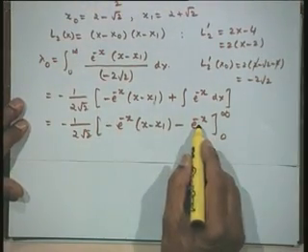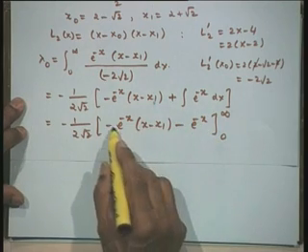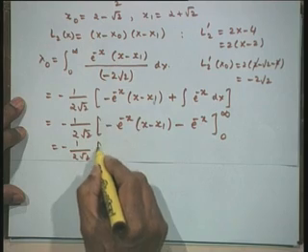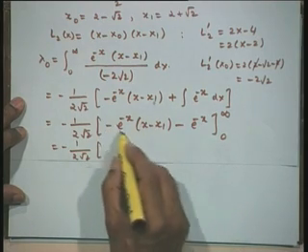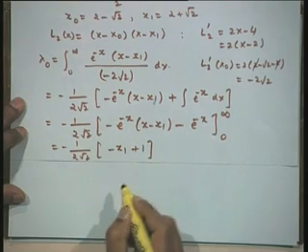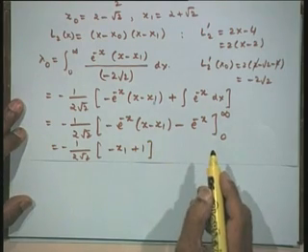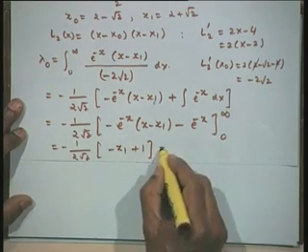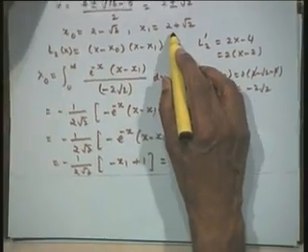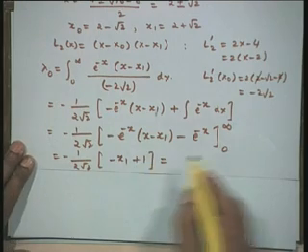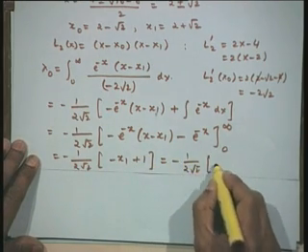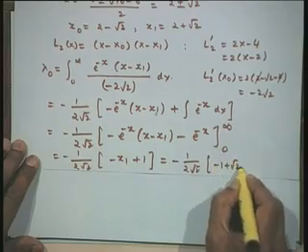At infinity both of them are zeros, and at the lower limit we will have here 1 upon 2 root 2, this is a plus sign. So, the minus x1 I will have, and this is plus 1 at the lower limit. So, x1 is, we have it here 2 plus root 2 and this is a plus 1. So, what we have here is minus 1 upon 2 root 2, this is minus 1 plus root 2.